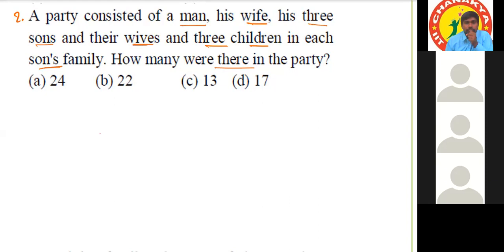Yes, answer. Sir, 1 minute, sir. Calculating. Okay, carry on. So 17. Totally 17. Okay, let us verify. Yeah, I'm checking. Same, sir. 17 for me. See, man, his wife, and they have 3 sons, and each son is having 1 wife, right? So totally 3 wives, and 3 children in each son's family.